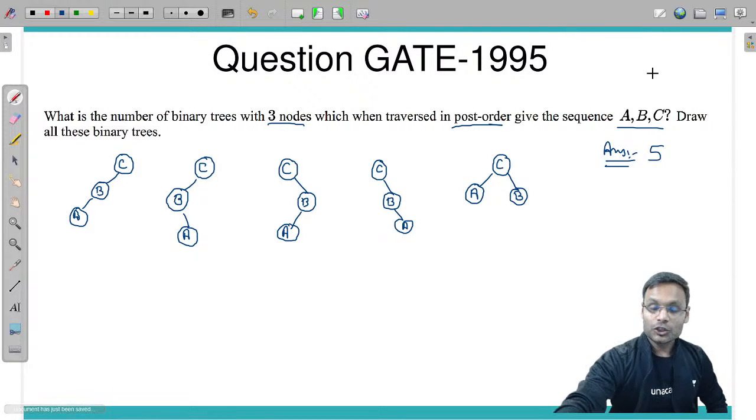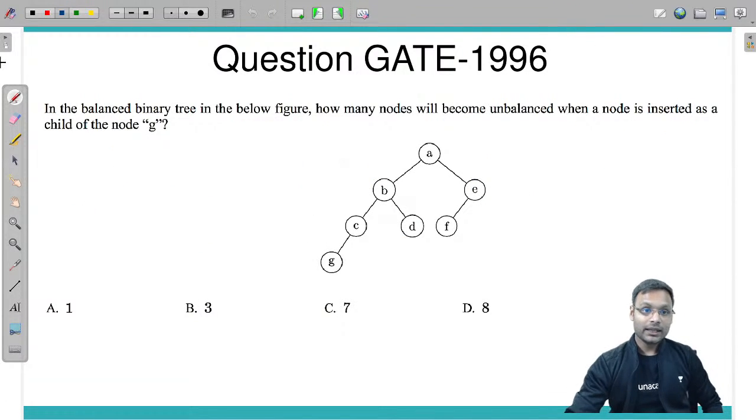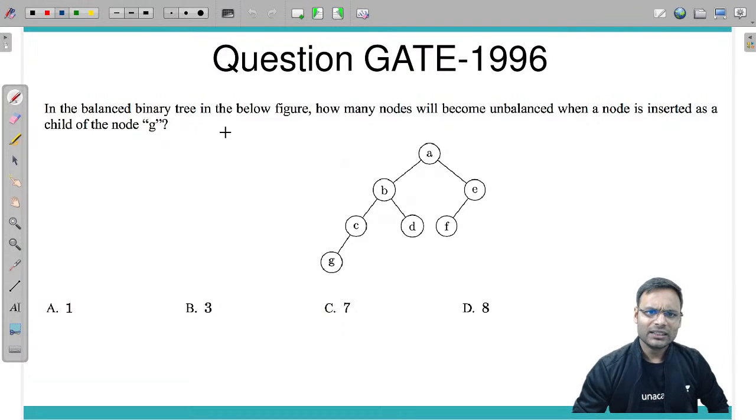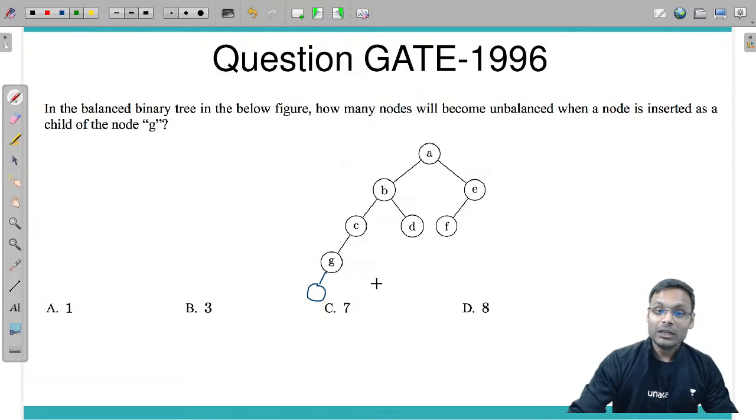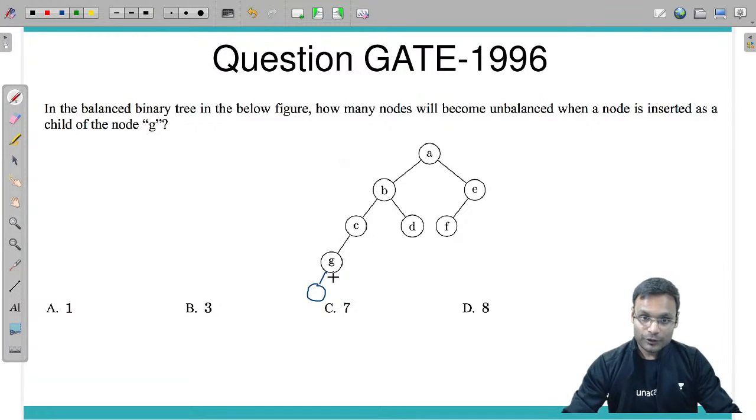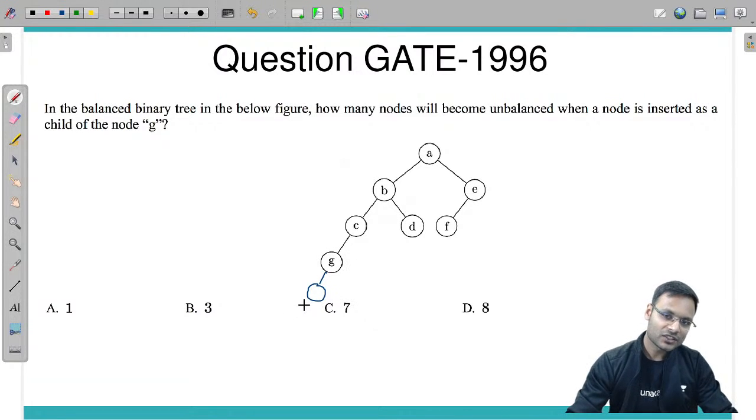Okay, clear. Next question. Here is the next question in front of you. In the balanced binary tree in the given figure, how many nodes will become unbalanced when a node is inserted as a child of node G? If we insert a new node as a child of G, left or right, whatever, then how many nodes will be unbalanced? First of all, what will be the balance factor at G? Either 1 or minus 1. If left side insertion 1, right side insertion minus 1. So it should be 1 or minus 1.